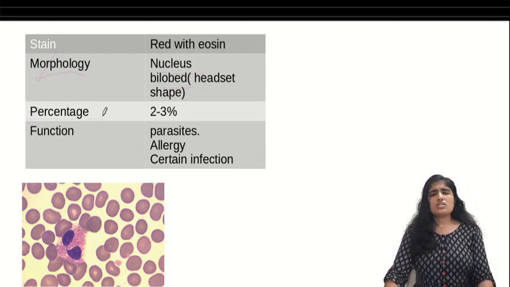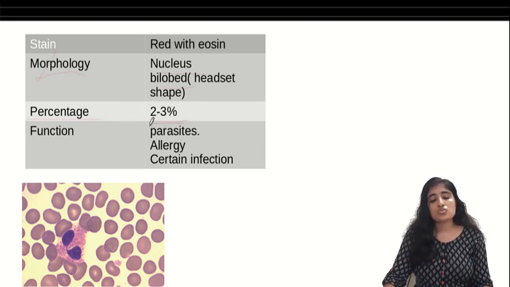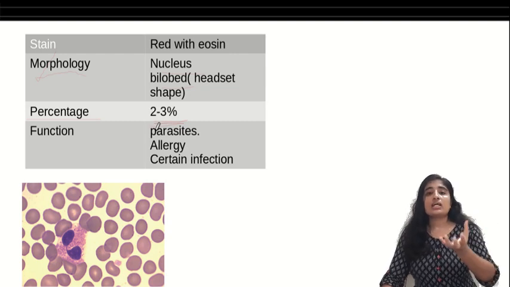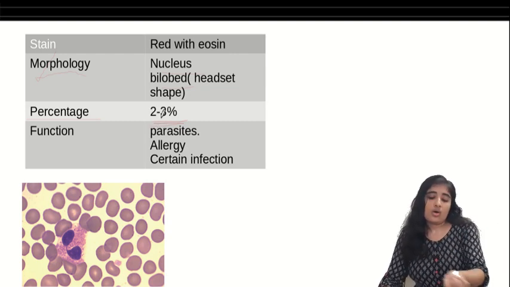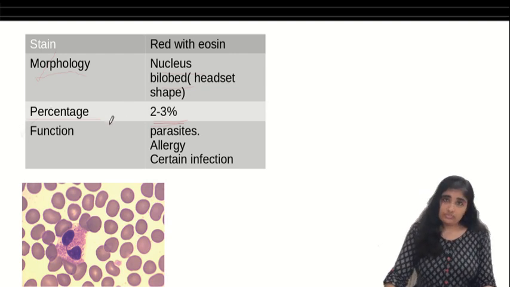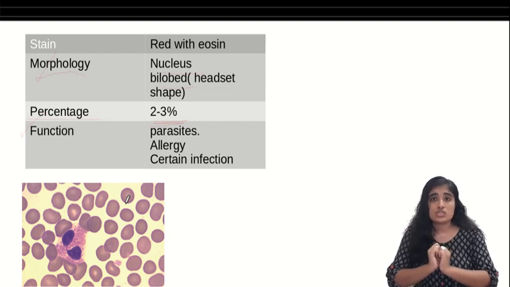So the percentage: there are very few eosinophils, almost 2 to 3%. I can find hardly 2 to 3 cells when I count 100 WBCs under the microscope. What do eosinophils do? I'll give you a simple way to remember their function.